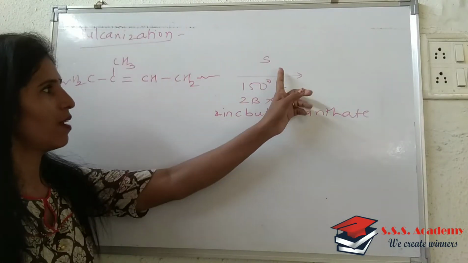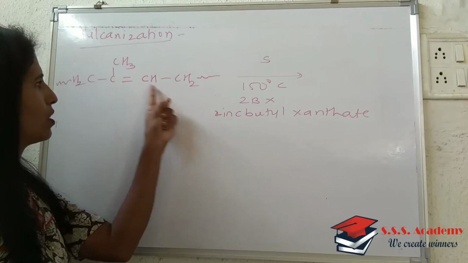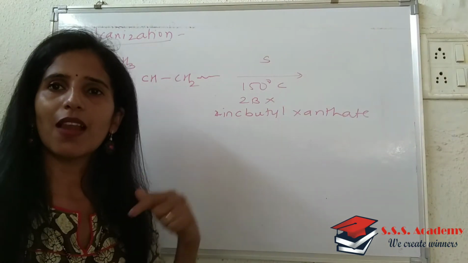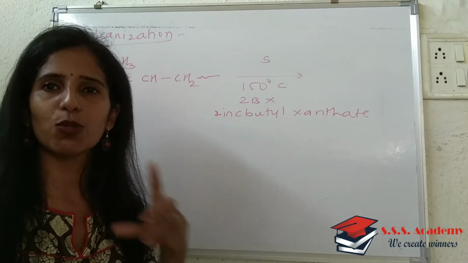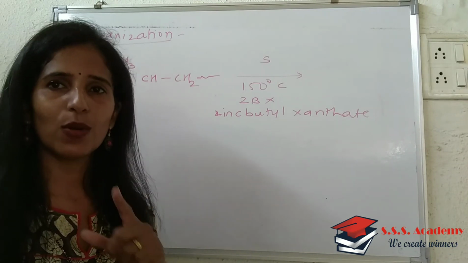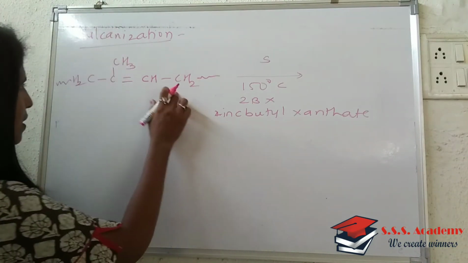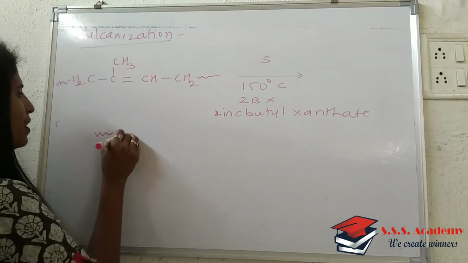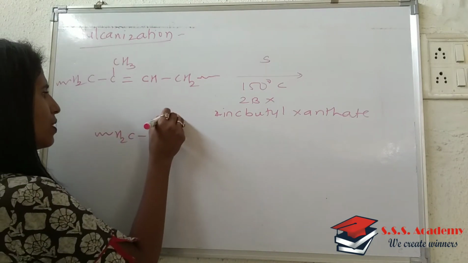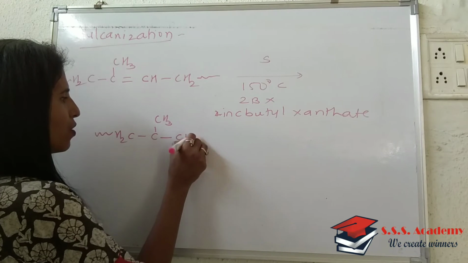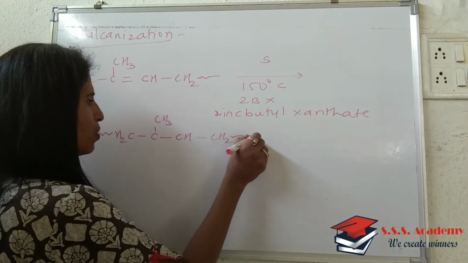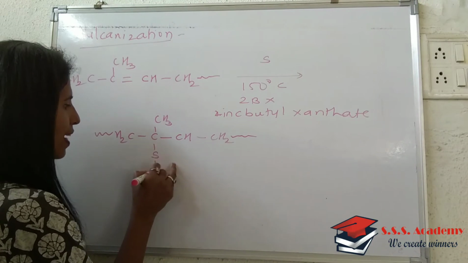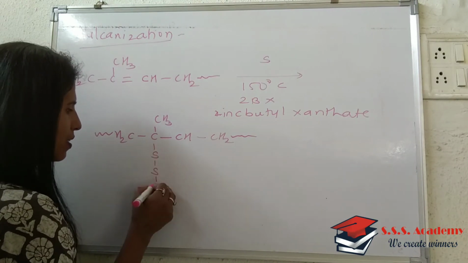Whatever sulfur is there adds across the double bond, and therefore sulfur crosslinks are introduced between the polymeric chains. How it looks, we will see. This is the same molecule we will write, CH2, CH3. Now instead of writing the double bond, I have written only a single bond, then CH2. To that we will write these sulfur units, like this.